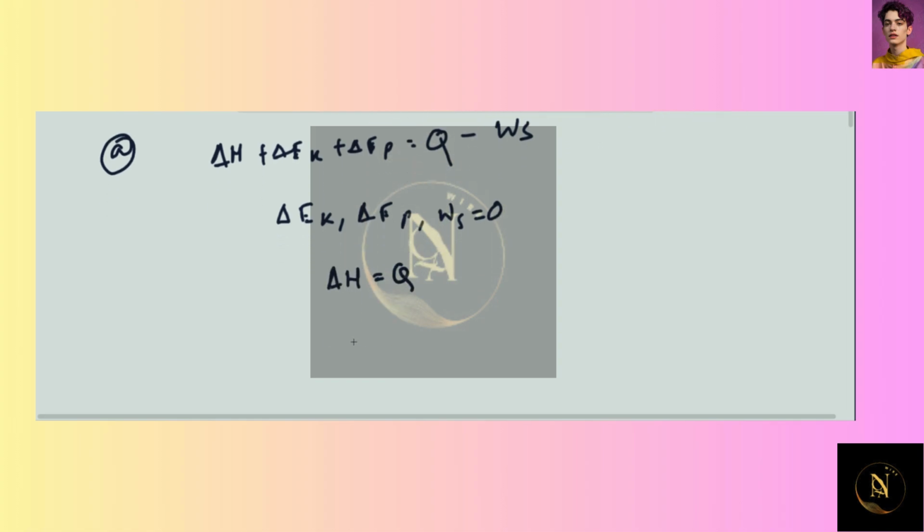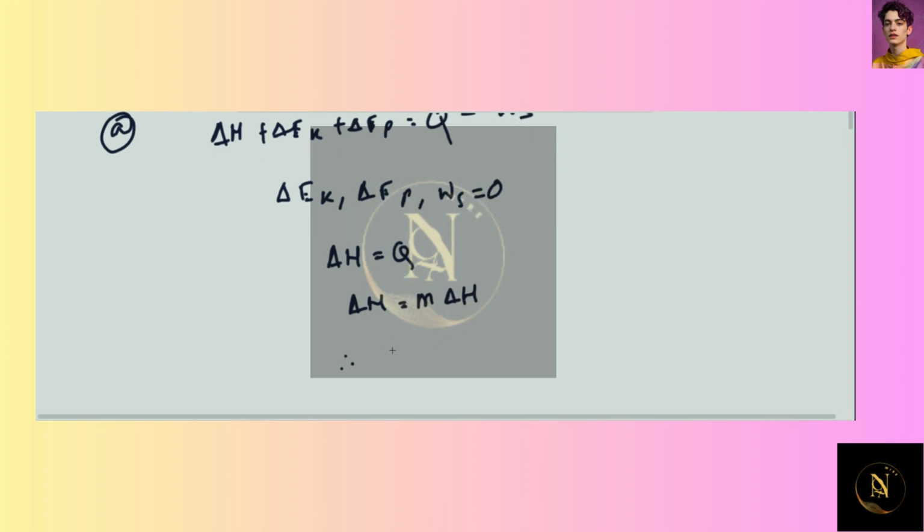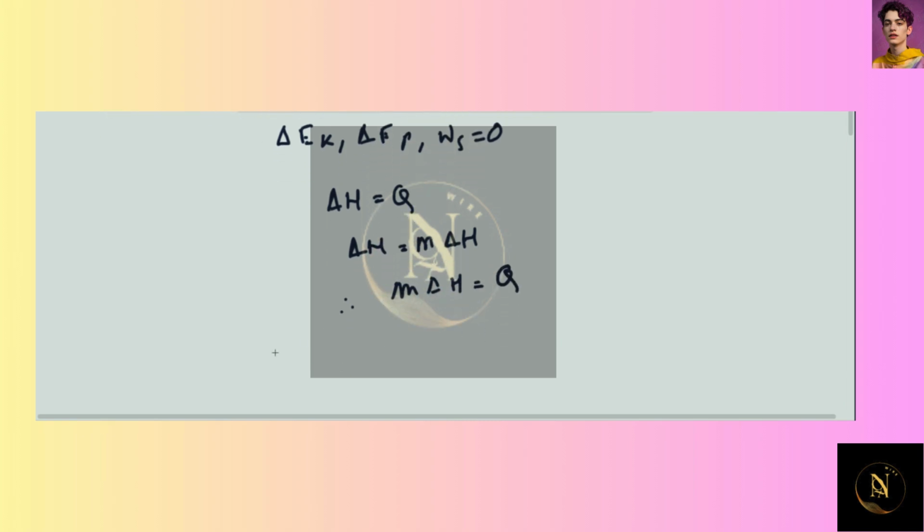Delta H is equal to Q, delta H is equal to m delta H. Therefore, m delta H is equal to Q. m is equal to Q by delta H, which is 523 kilowatt